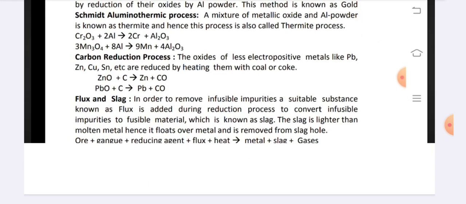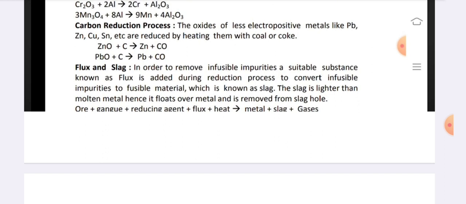Carbon reduction process. The oxides of less electropositive metals like Pb, Zn, Cu, Sn, etc. are reduced by heating them with coal or coke.